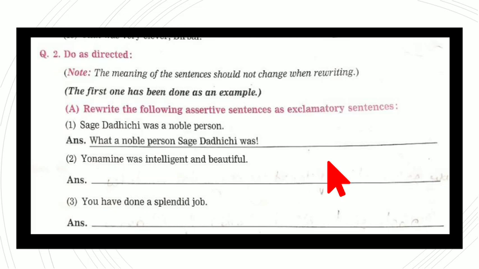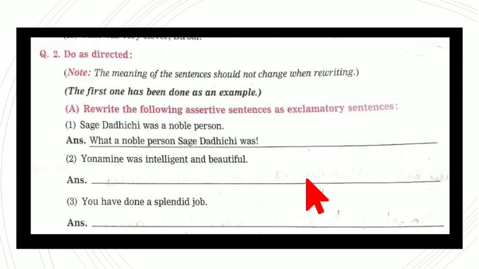Now you will tell me how the meaning will remain as it is. So let us look at the first example. Sage Dadichi was a noble person. It is completely which type of sentence? Assertive sentence. And it is what? It is affirmative. Now, when we are interchanging the assertive into exclamatory, what a noble person Sage Dadichi was. Now, what are we here doing?